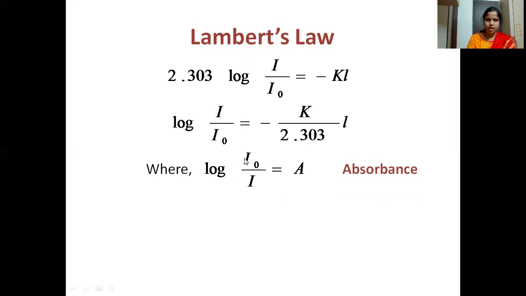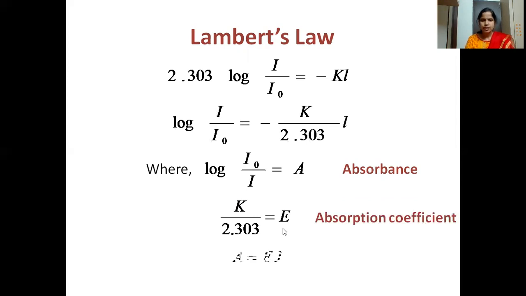So it becomes log I naught by I, which we are taking as absorbance. And K by 2.303, this term, we are considering as a constant, and it is the absorption coefficient epsilon. So A will be equal to epsilon L.